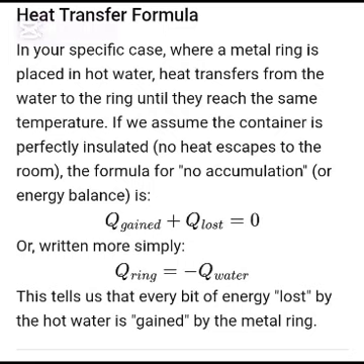If we assume the container is perfectly insulated, and no heat escapes to the room, the formula for no accumulation, or energy balance, is heat gained plus heat lost equals 0. Or, written more simply, heat gained by the ring equals heat lost by the water. This tells us that every bit of energy lost by the hot water is gained by the metal ring.